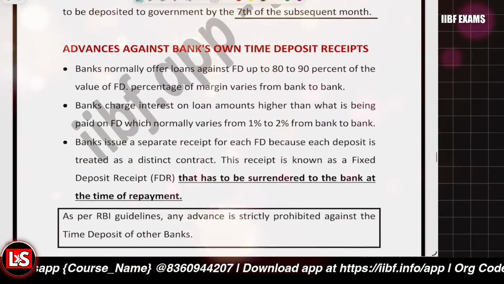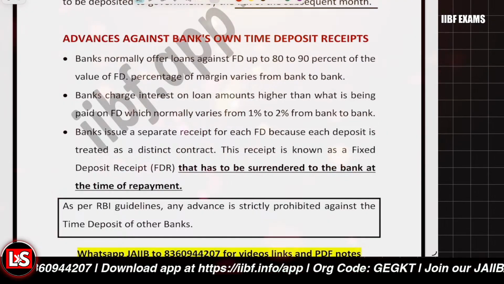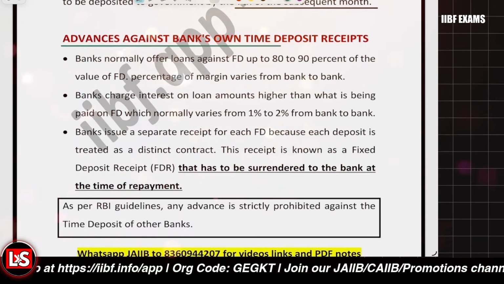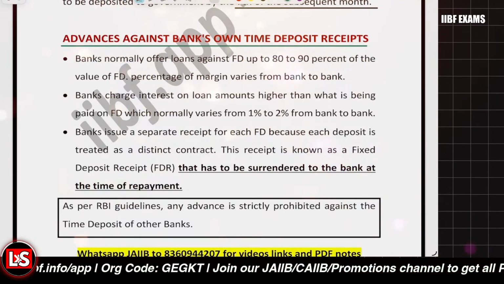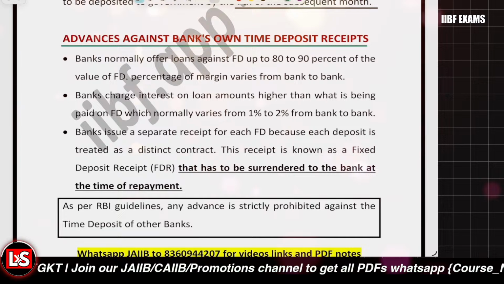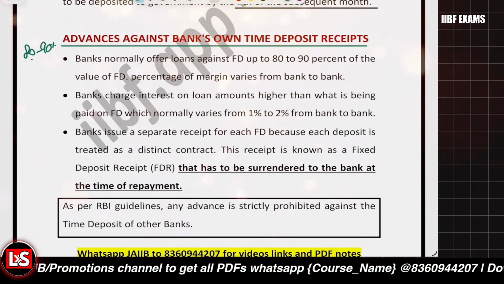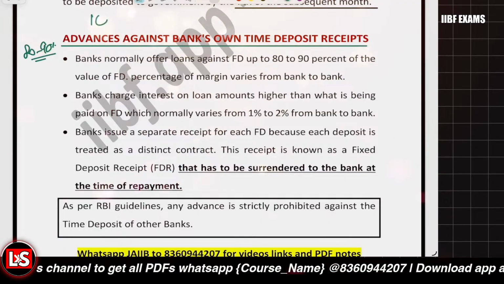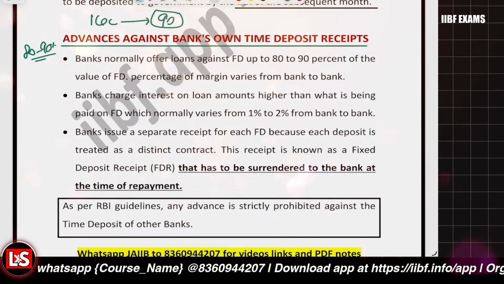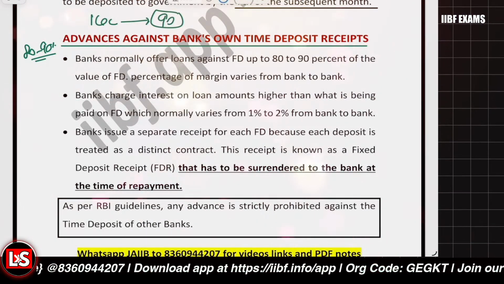Then it's related to advances against the bank's own time deposit receipt. Advance can be given, but only against your own time deposit receipt, not other banks' receipts. And what is the quantum that can be financed? It is 80 to 90%. Let's say if your FDR is 1 lakh rupees, you can take a demand loan of 90,000 rupees against it. The margin varies from bank to bank.